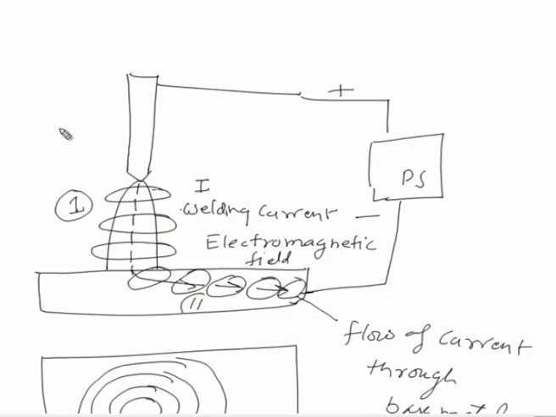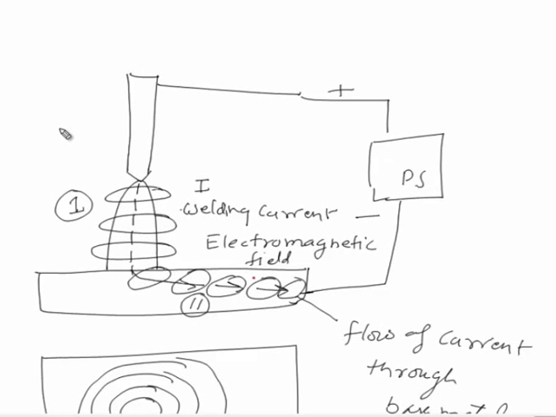So basically we have two electromagnetic fields: one due to the flow of current through the welding arc, that is this, and the second, that is this, due to the flow of current through the base metal. When these two electromagnetic fields interact with each other, there will be chances of deflection of the arc from its intended path. So these two electromagnetic fields should not interact with each other if you want to avoid arc blow. This is the one situation.